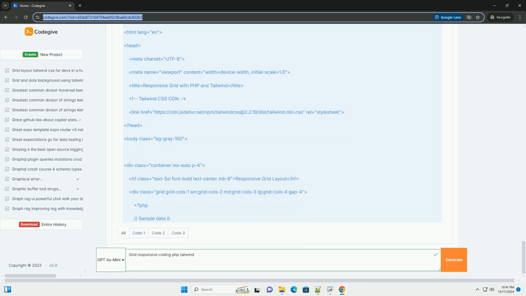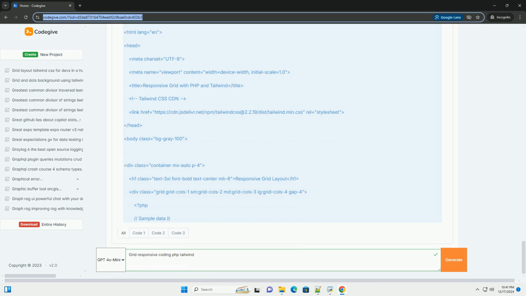Step 1. Setting up your PHP environment. 1. Install a local server. If you haven't already, install XAMPP or MAMP to run PHP scripts locally. 2. Create a project folder. Inside your server's htdocs (XAMPP) or www (MAMP) directory, create a folder named Tailwind Grid.